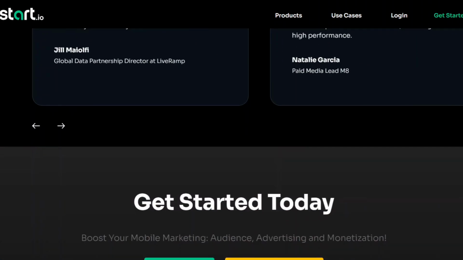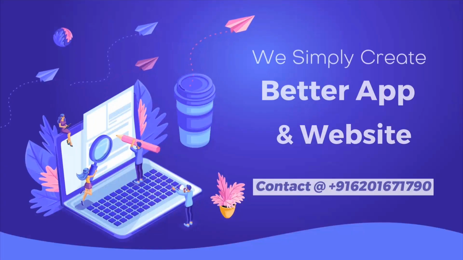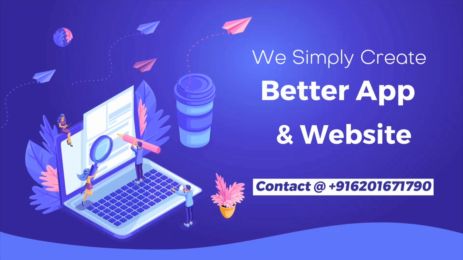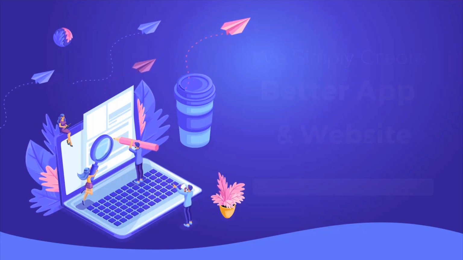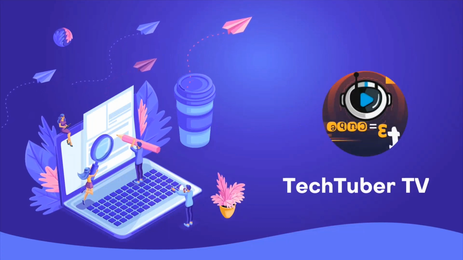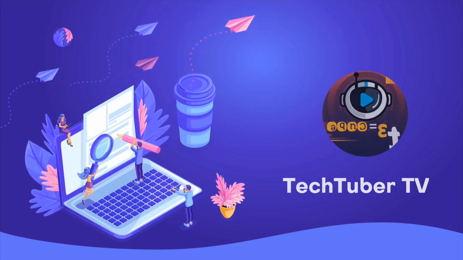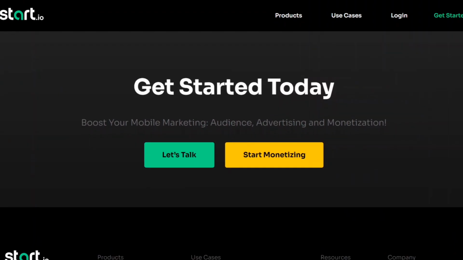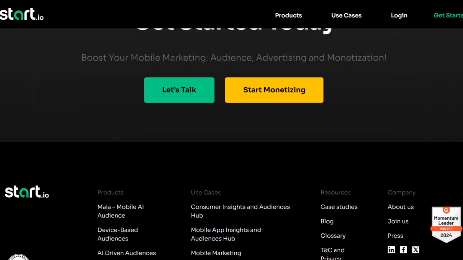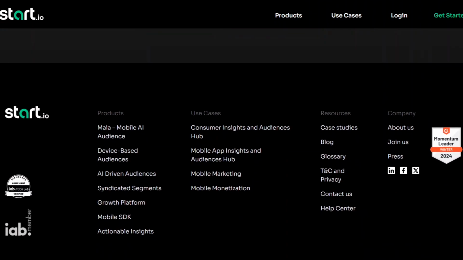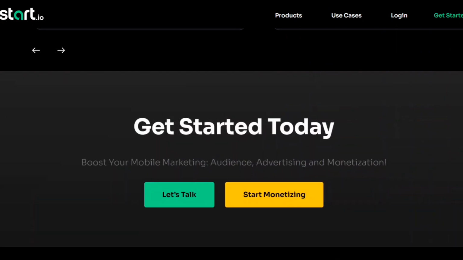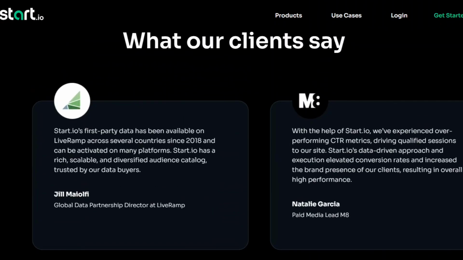Moving further, we talk about ad format. Unity Ads offers a variety of ad formats like interstitial ads, video rewarded ads and banner ads, and these ad formats are optimized for gaming experience. And Startup also provides various kinds of ad formats like banner ads, native ads, rewarded ads and interstitial ads. So in this, it provides more ad format types than Unity Ads.